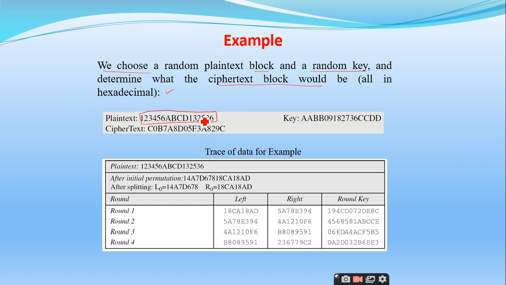Assume that this is hexadecimal. How many bits are there? What is the size of the plain text in DES? 64 bits, right? So how many characters are there? Any idea?